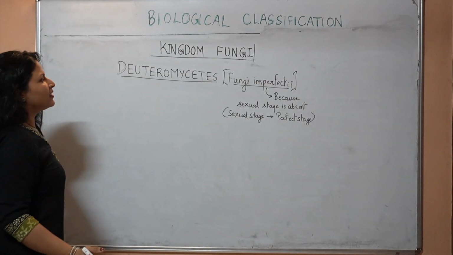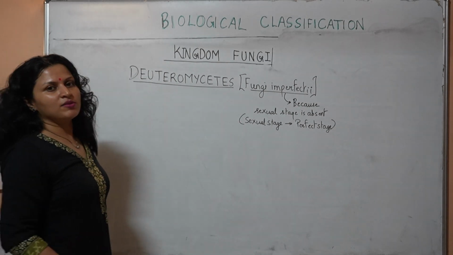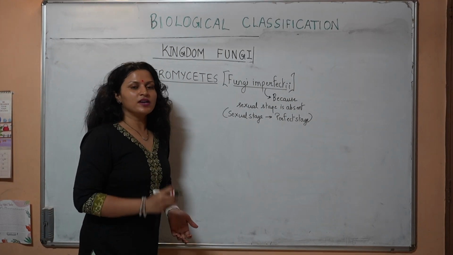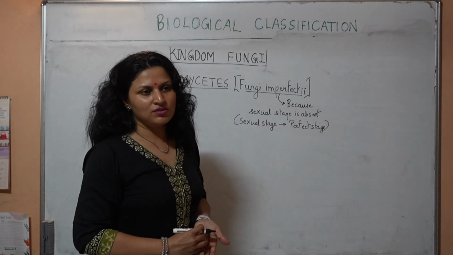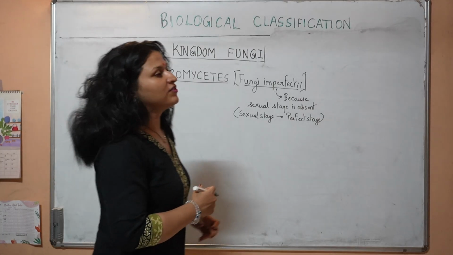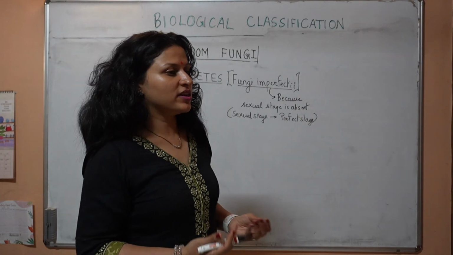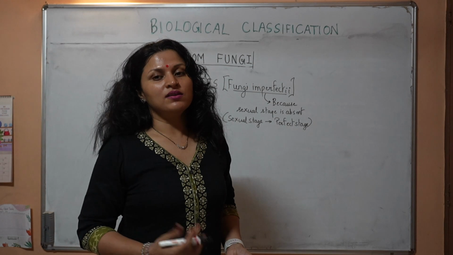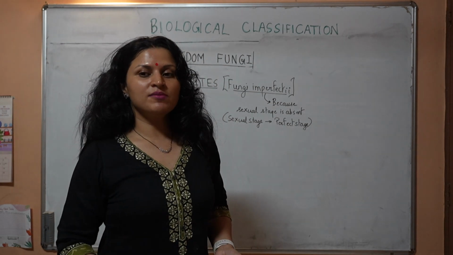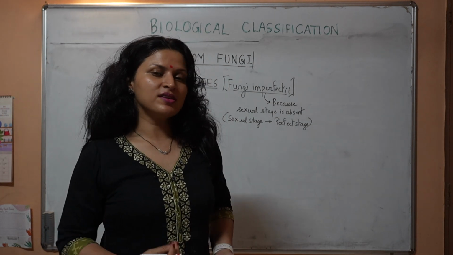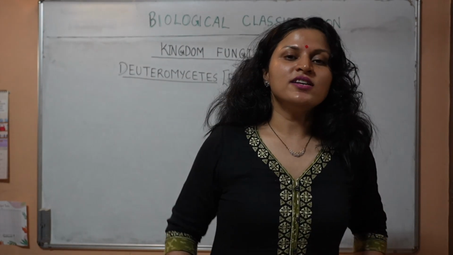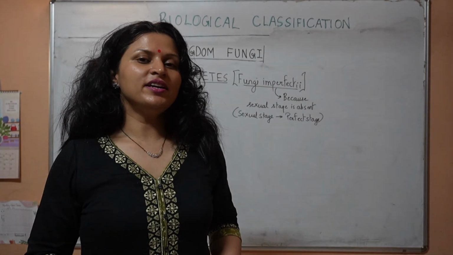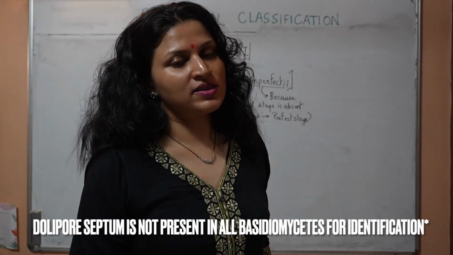So who is included under Deuteromycetes? There are certain fungi, most of them parasitic forms. The fungi that are newly discovered, whose sexual stage is still unknown, are kept under this class. If a new fungus has been discovered and we check the hyphae, they will either be aseptate or septate, right? If aseptate, then it will be one of the Phycomycetes. If septate, then it can be either Ascomycete or Basidiomycete. And if the fungus has not yet shown its sexual stage, then it is very difficult to know which class this fungus belongs to, either Ascomycete or Basidiomycete.